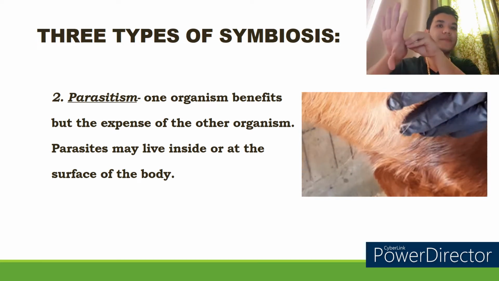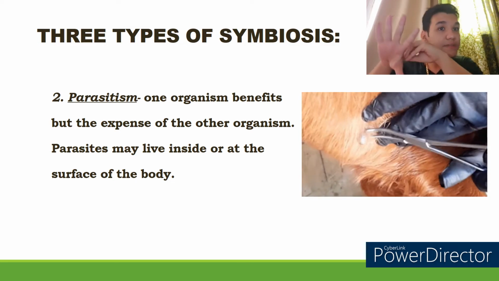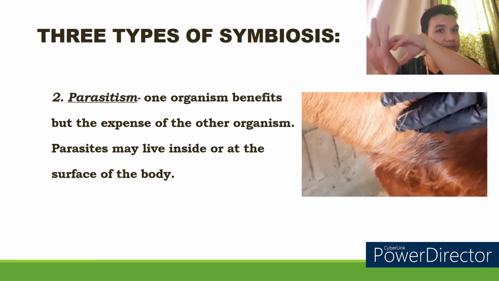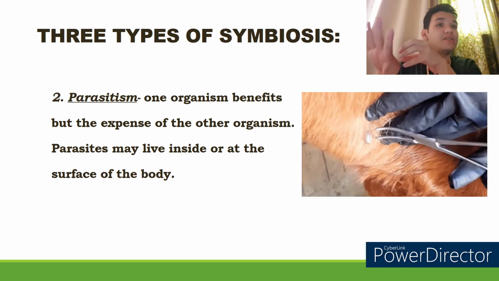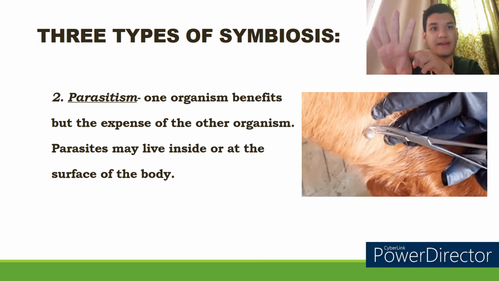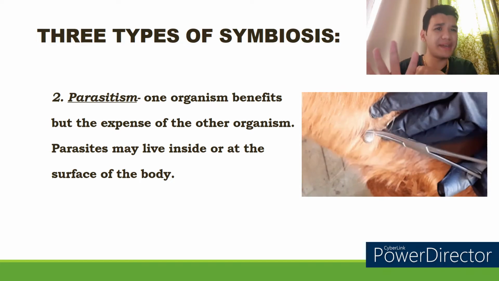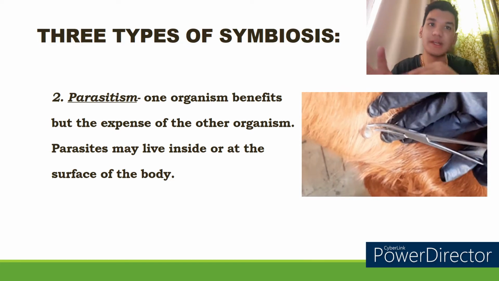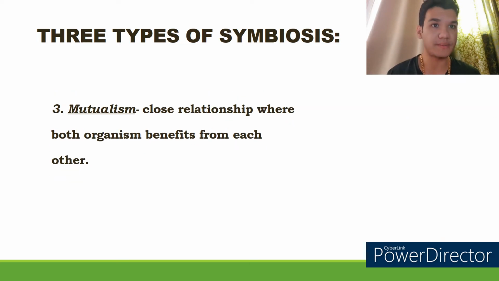The tick sticks to the dog, drinks its blood, procreates and creates more ticks and drinks more blood. So the tick is benefiting from the interaction, but the dog is getting harmed by it because it's going to get sick, it's going to get ill, and then going to die. That is parasitism.